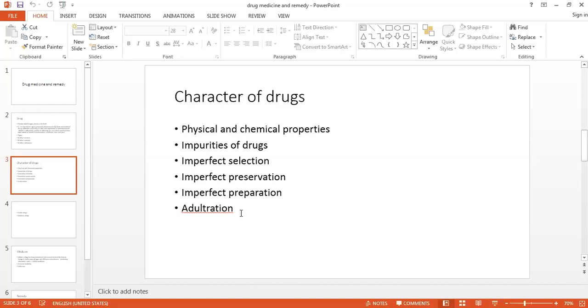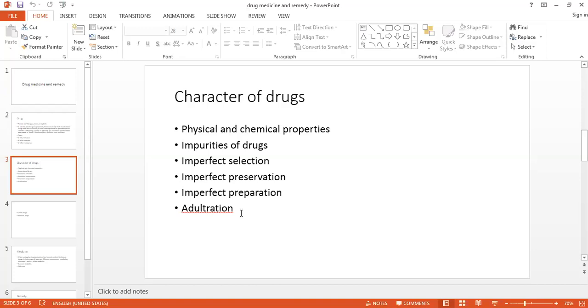So all these things we should keep in mind, that is the physical and chemical properties, impurities of the drugs, that is the imperfect selection. In imperfect selection, the botanist should be well aware of all the species, he should be properly interested. Then imperfect preservation में भी impurities add हो सकते हैं because of not keeping that drug substance away from sunlight or heat or air.